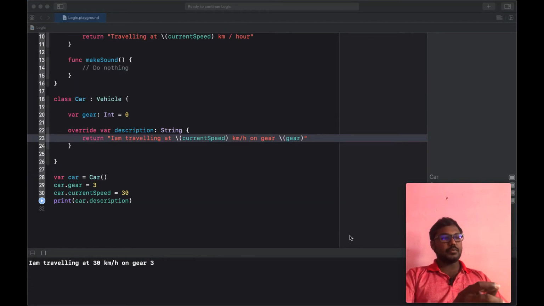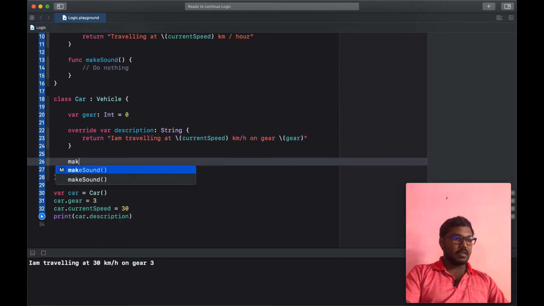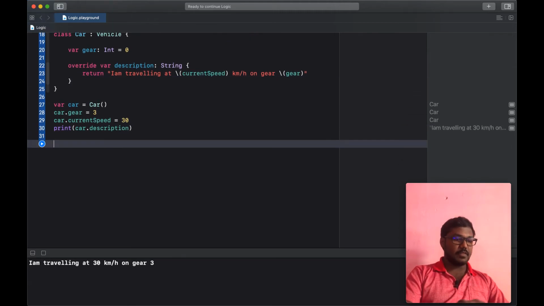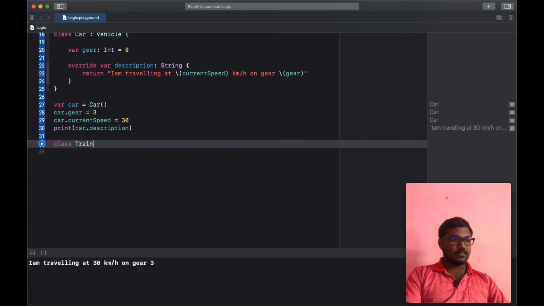If we need to override a function as well as call other predefined functionality, we can do that with makeSound. I can give another class. So I'm creating a new class for the same Vehicle, setting the class name as Train, and this is a Vehicle.